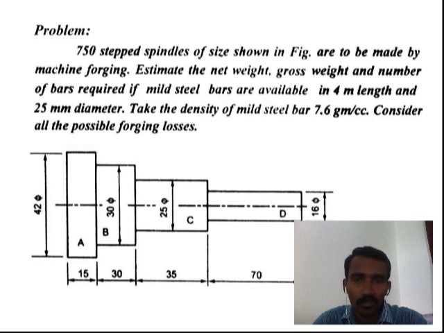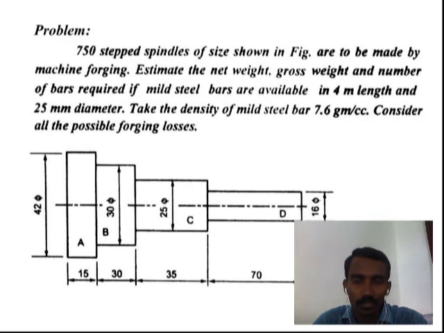Forging losses means you have to select raw materials and then cut the raw material into specified size. Then there are material losses, shear losses, scale loss and other losses. All the possible losses are considered to calculate the cost of the final component.